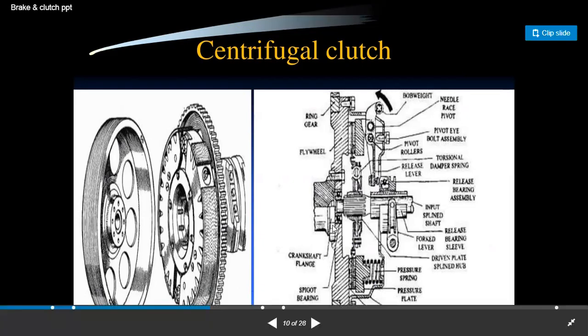Like this is the centrifugal clutch construction. In there the flywheel is used and the crankshaft flange is used, right? So if you put the external pressure, then the clutch is going to be disengaged and engaged between the driving plate and driven plate.